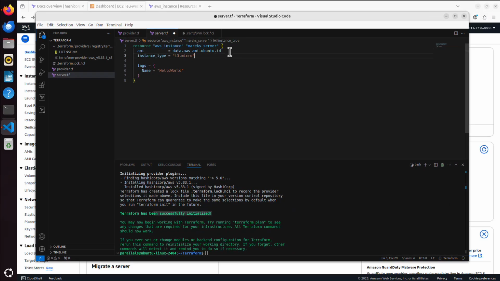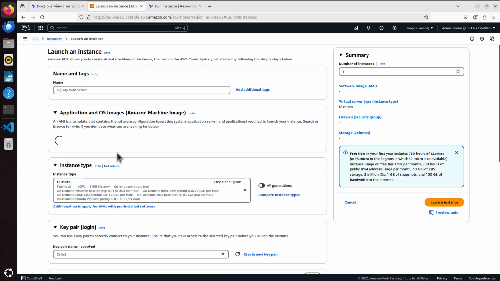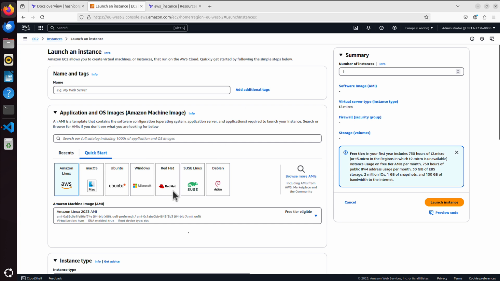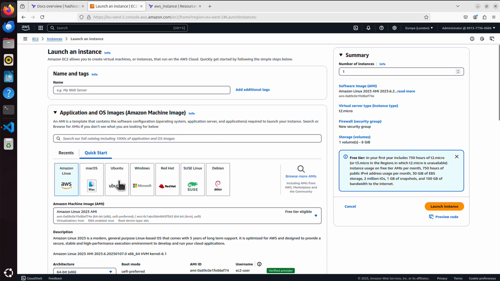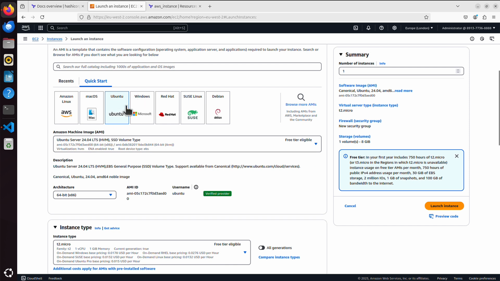What is AMI? We already dealt with AMI, not sure if you remember, but if we go to AWS, we were creating a server manually. We then clicked that launch instance, and this is where we choose our operating system. And we chose Ubuntu there. Every operating system here will have an Amazon Machine Image ID. This is this Amazon Machine Image Identifier, AMI 05 blah blah blah. You can see it also here.